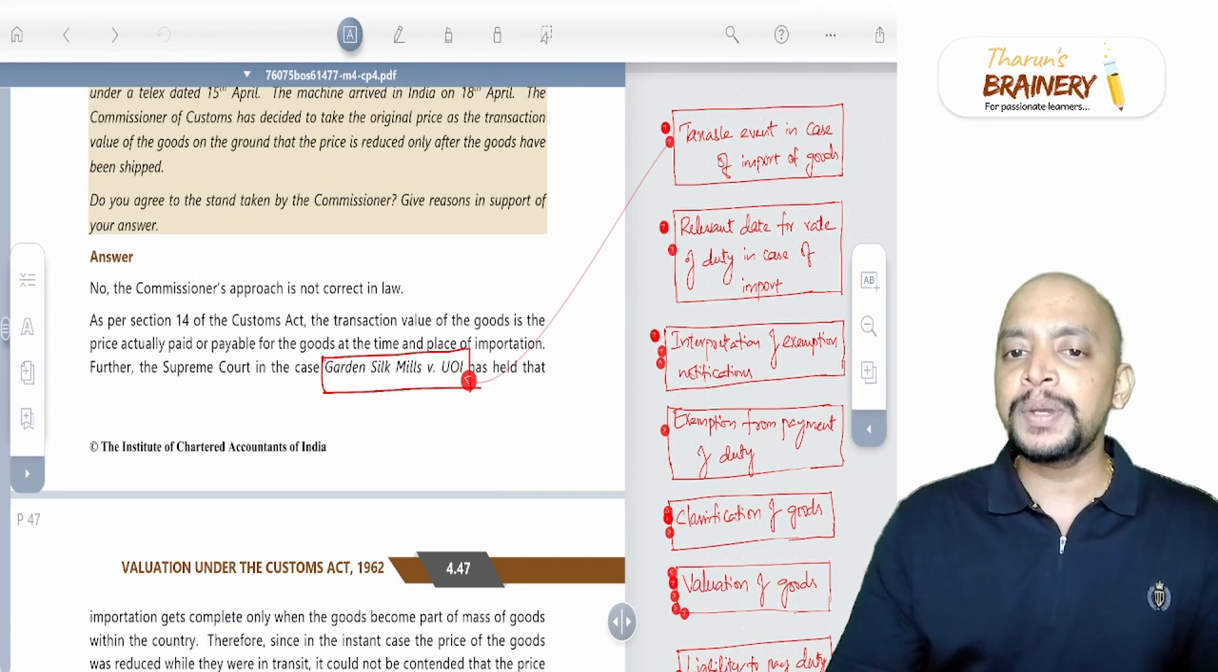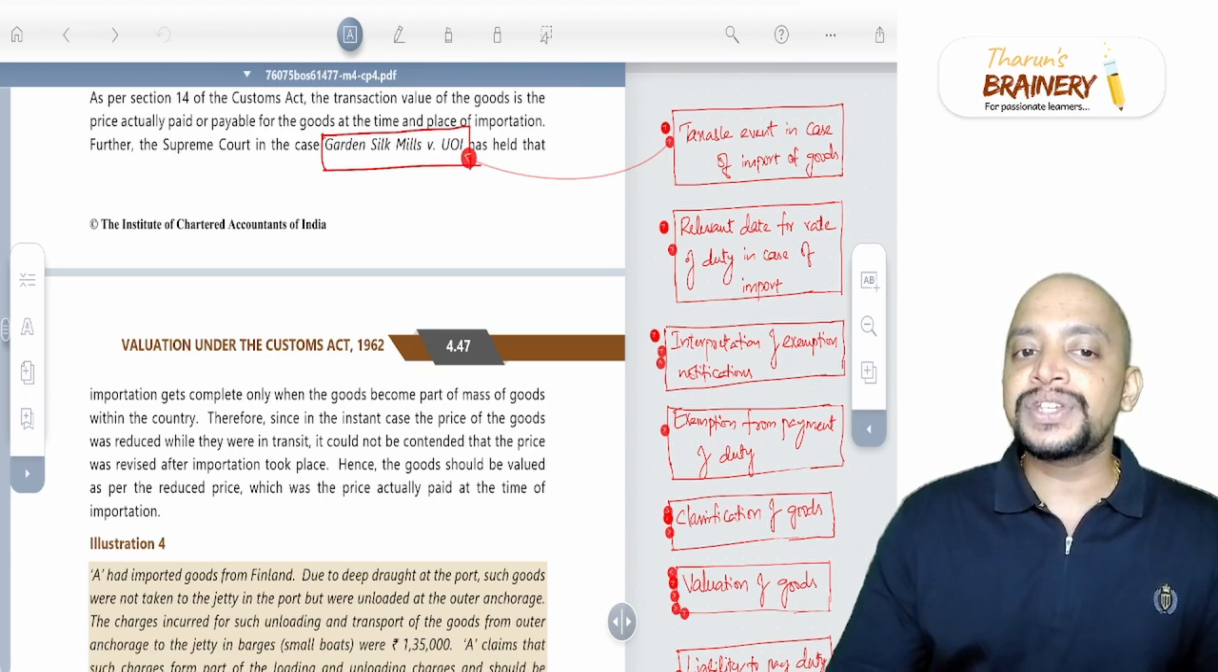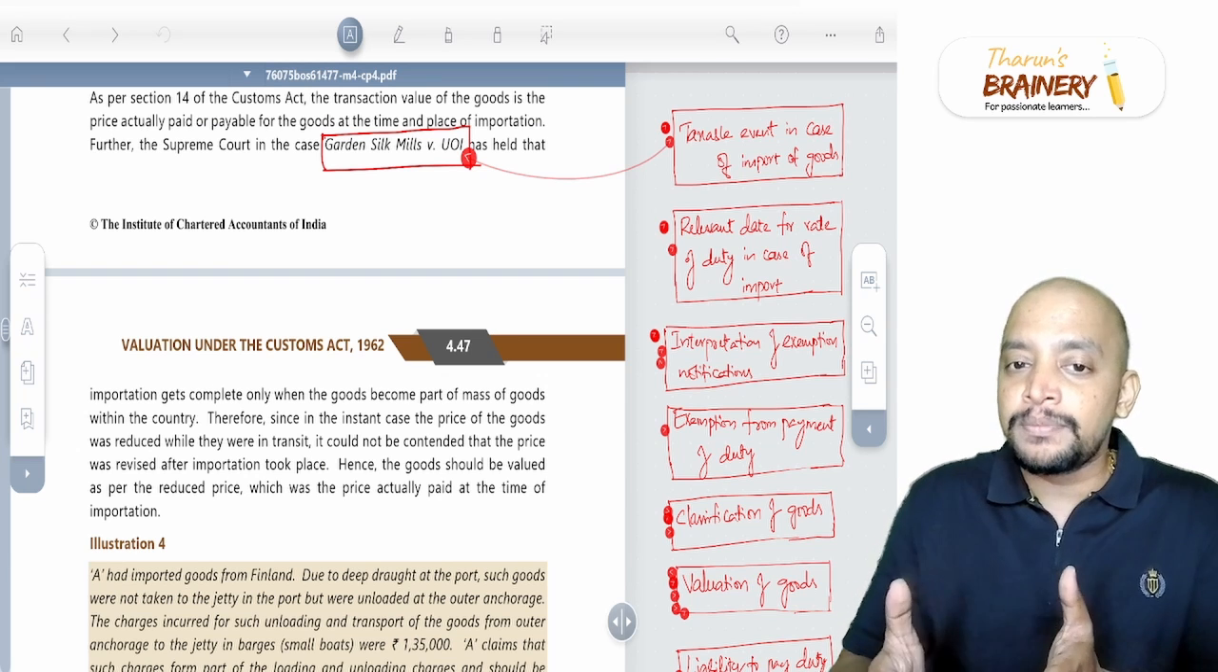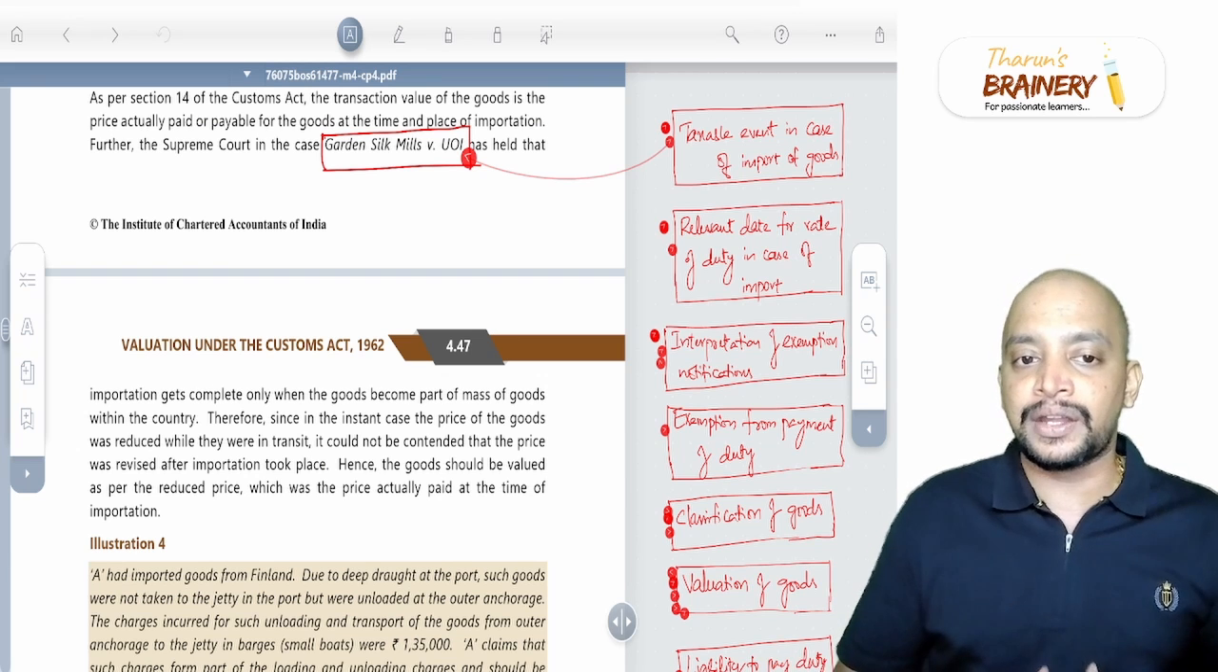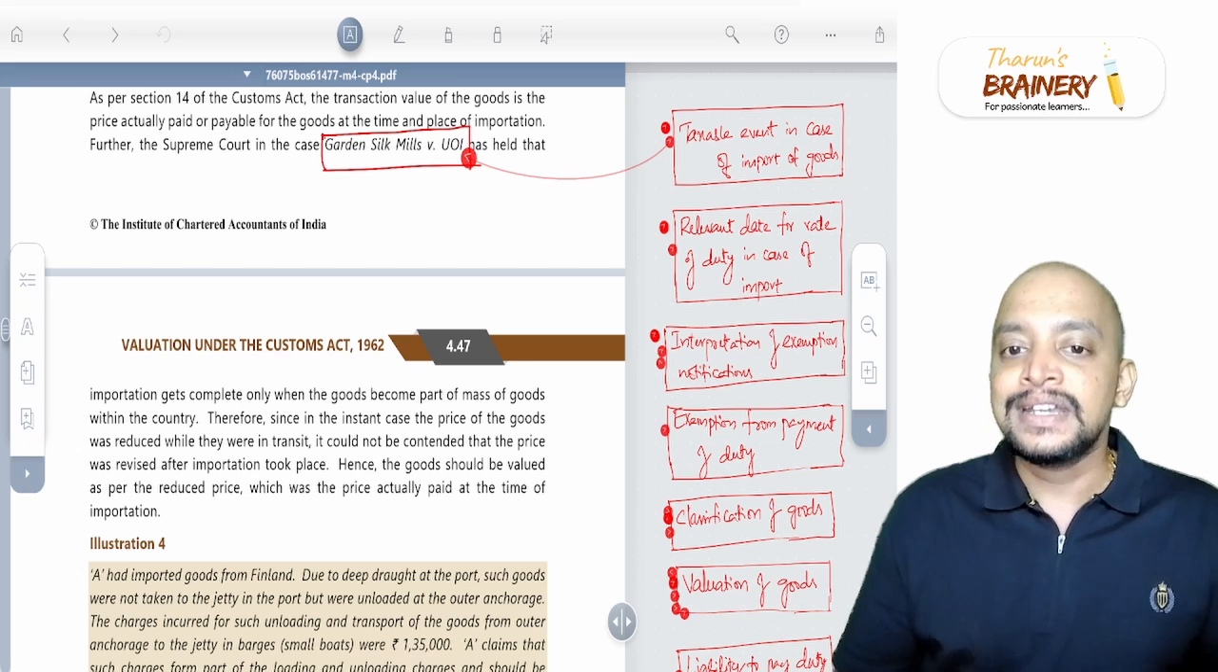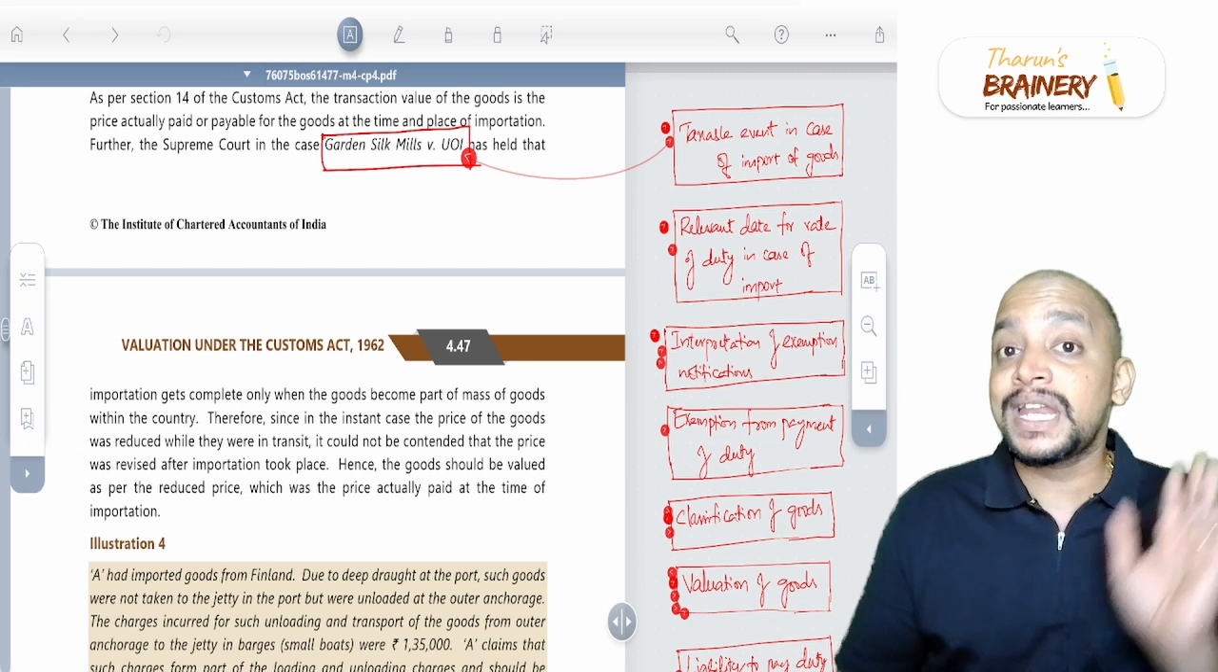The Supreme Court has held that importation gets completed only when goods become part of the mass of goods within the country. Therefore, since in the instant case the price of the goods was reduced while they were in transit.